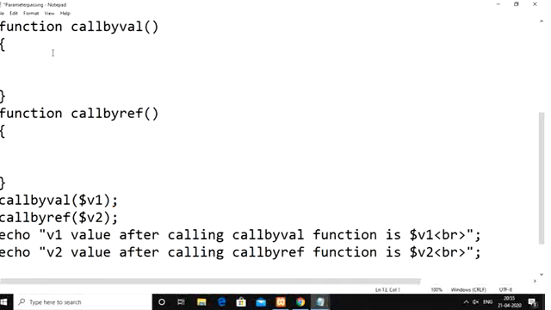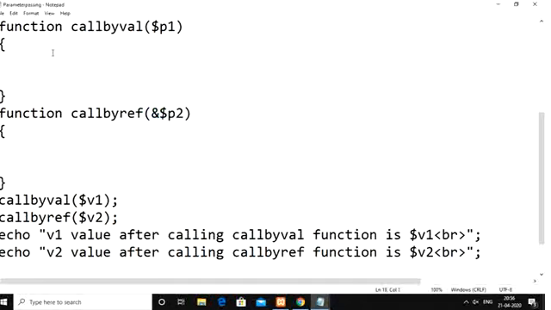Now call by value has to receive the v1 value into some parameter called p1. The call by reference function has to receive the v2 value, but instead of receiving the v2 value, we need to receive the address of v2. Assuming it is stored in the p2 variable, we need to use the ampersand operator before the name of the variable, the address-of operator. The meaning of this statement is that within the address of p2, we are going to store the value.